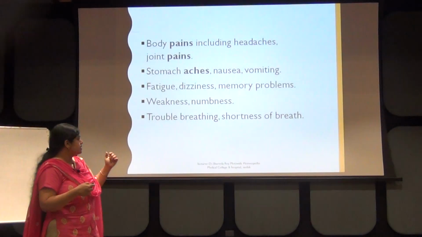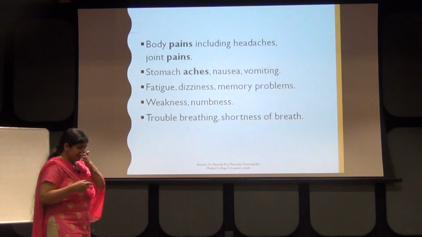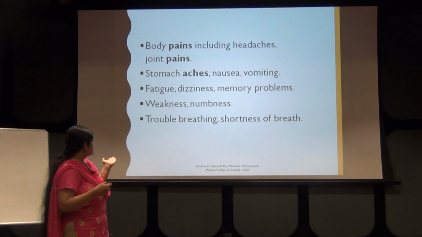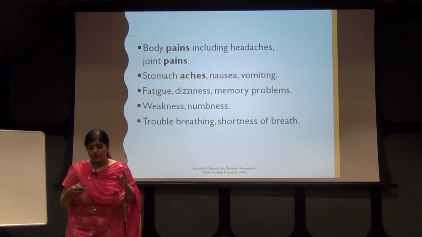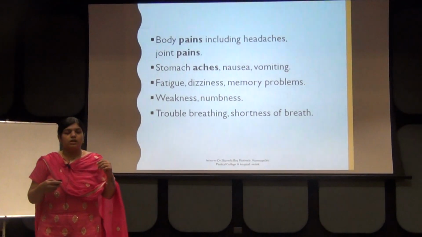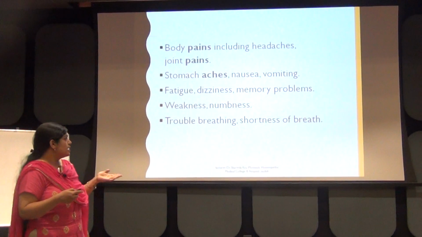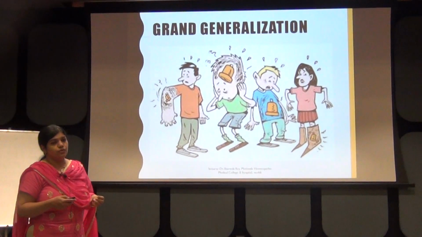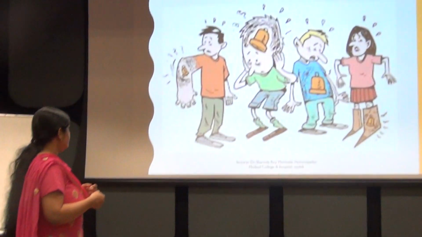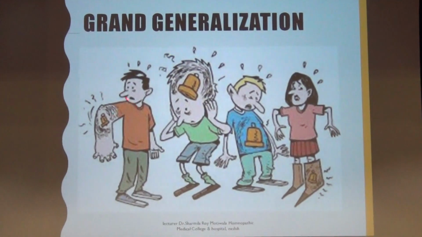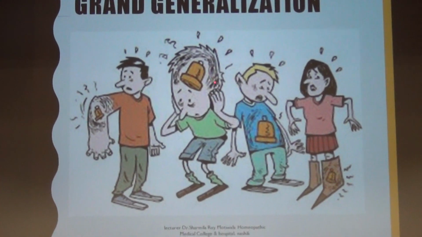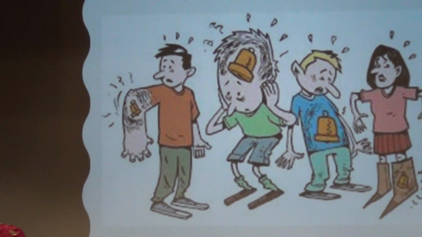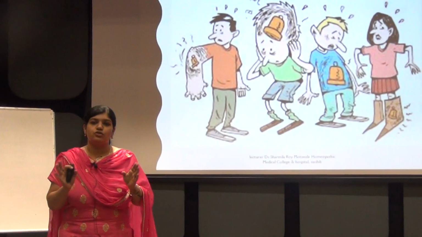These are some examples of complete symptoms: in a given case, if there is body pain including headaches, joint pain or stomach ache, or there is weakness or numbness, these are all examples of physical symptoms, and we are doing a grand generalization. What do you mean by a grand generalization? You can see an image where a bell is ringing in his arm, in his head, in his stomach, in his leg. So Bonninghausen says that what is true of the part is true of the whole.